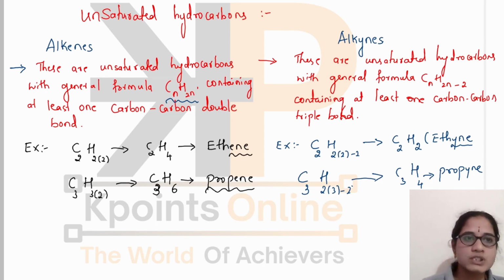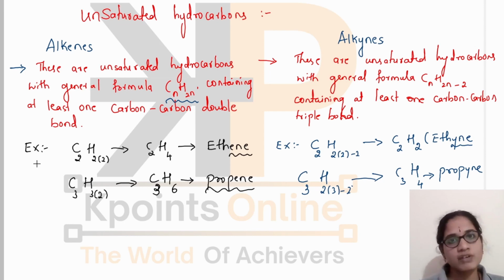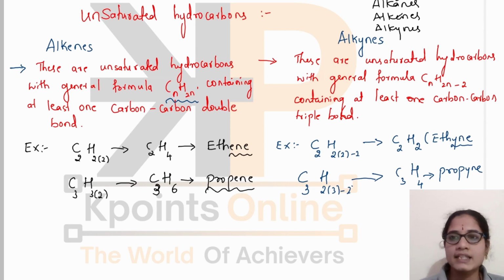Do not get confused with these alkanes, alkenes and alkynes. Remember, in alkanes there is only carbon-carbon single bond. In case of alkenes, there is presence of at least one carbon-carbon double bond. In case of alkynes, there is presence of at least one carbon-carbon triple bond. There is only change in one letter here. Alkanes, alkenes, alkynes: A, E, Y. There is only change in the one letter. Do not get confused with these compounds.